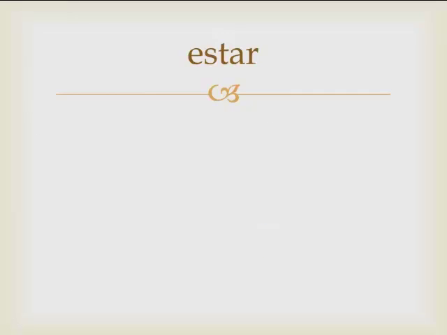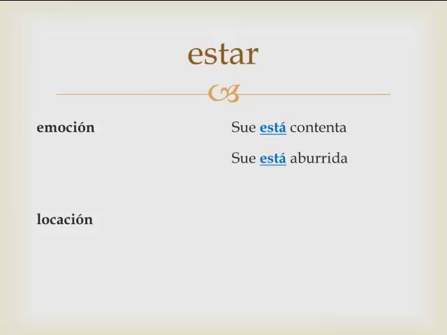If we were to use it in a sentence, we're going to use it mostly in two specific situations. One is when we're discussing emotion, and the other is location. For example, Sue está contenta. Sue is content. Sue is happy. It's an emotion. You're going to use está. Sue está aburrida. Sue is bored. Again, it's an emotion. We're going to use está.